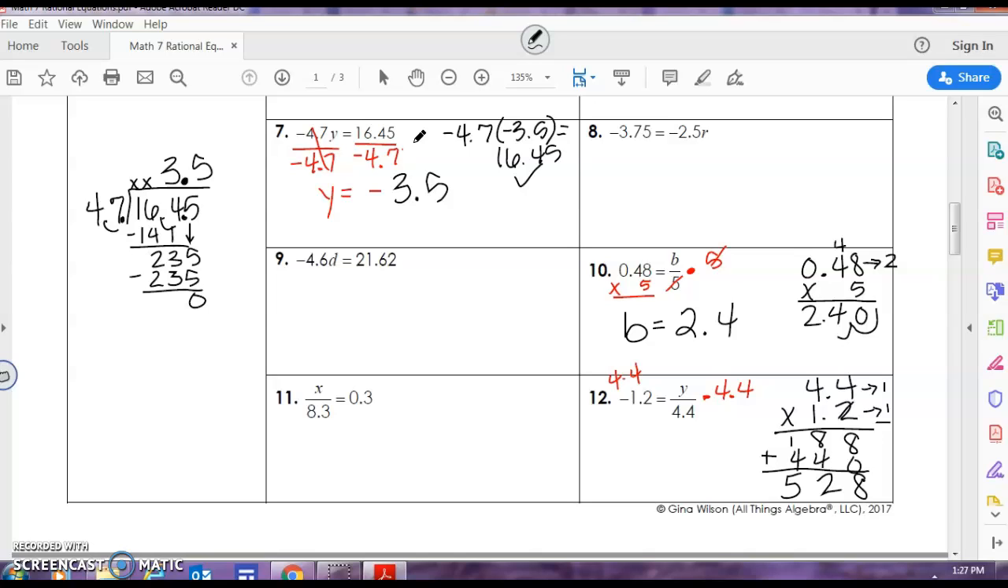I have a total of 2 decimal places, so that leaves me with y equals 5 and 28/100. I see I have a negative and a positive here. Since my signs are different, my answer will be negative 5 and 28/100.